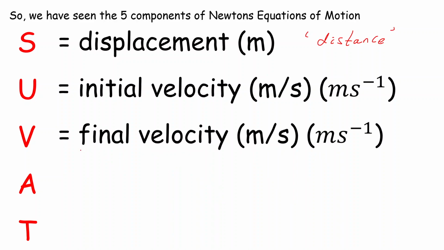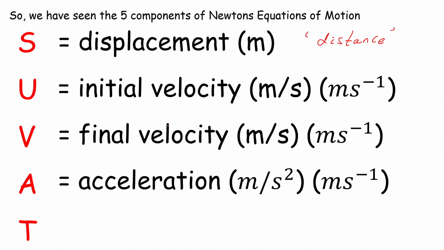The V represents final velocity or final speed. Again, think of velocity as meaning speed, a bit different, but yeah. It's in the same unit because it's still velocity, meters per second, also written like this. We saw that A was acceleration. Acceleration is written as meters per second squared. Oh, that is wrong. That should be to the minus 2. So acceleration is meters per second squared, which you can also write as meters per second to the minus 2, like this. And we saw that t is equal to time.